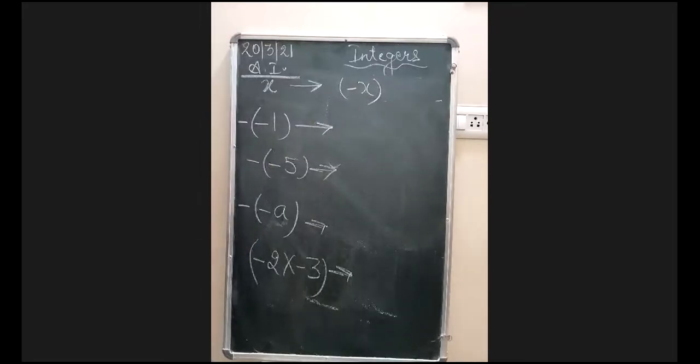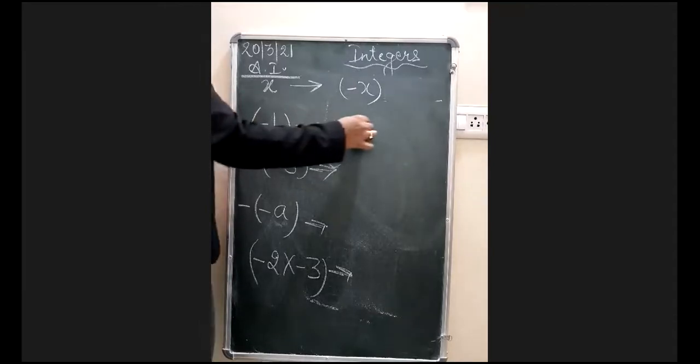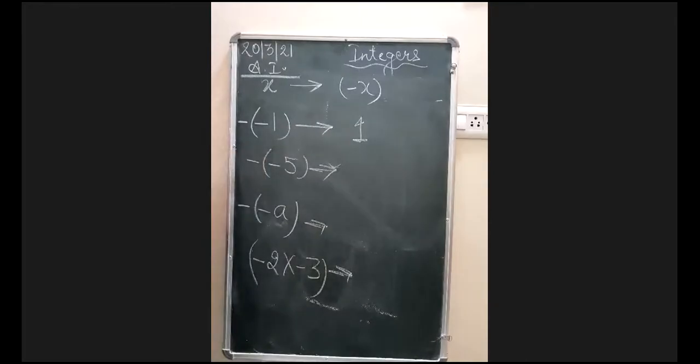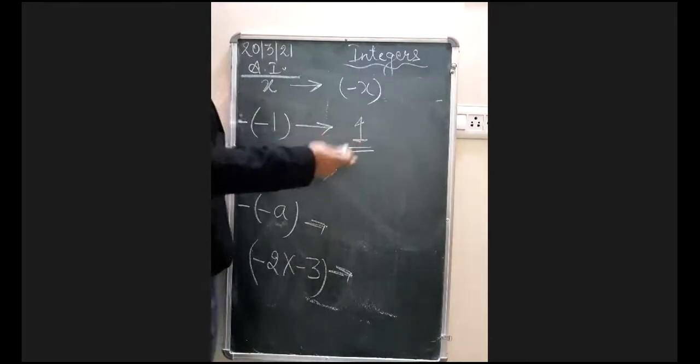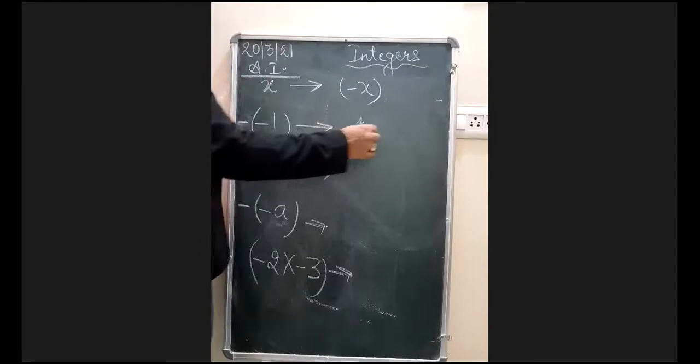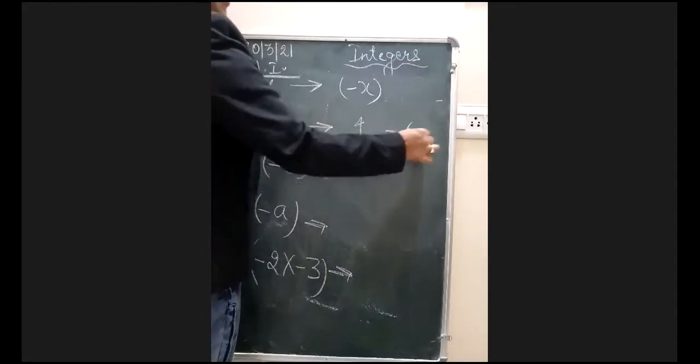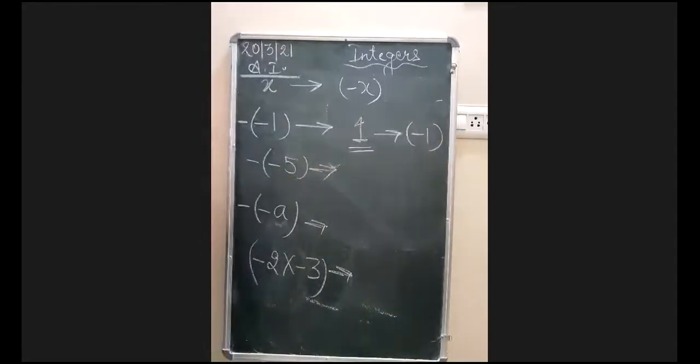This is very simple. But when you talk about minus minus 1, this is not a simple question. Hai na? It is not written in the simplest way. So first you make it simple. How? This is minus and minus coming together, which will give you plus 1. Okay. So now the question has converted into the simpler way. This is plus 1. And plus 1 ka additive inverse is minus 1. This is finished.